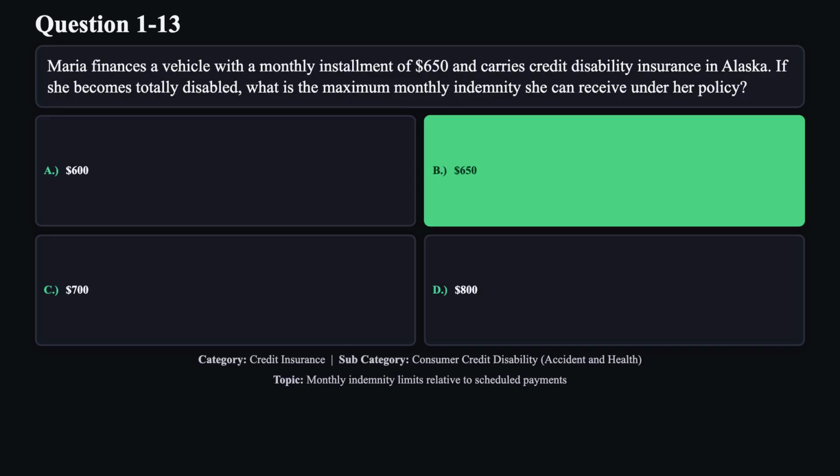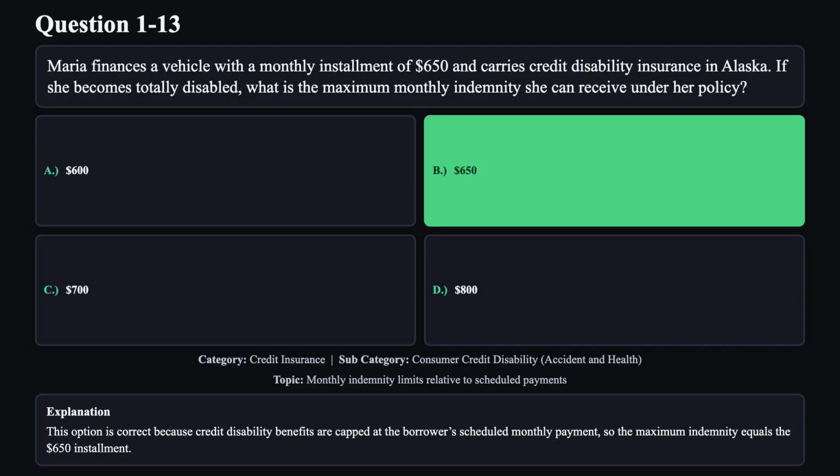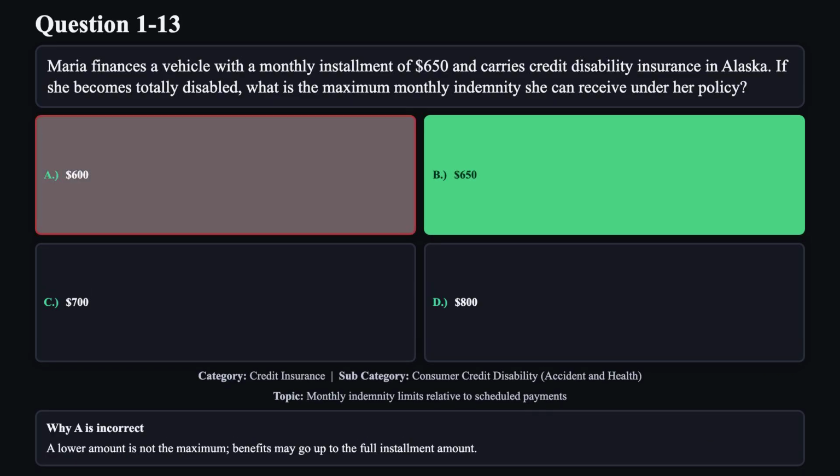The correct answer is B. This option is correct because credit disability benefits are capped at the borrower's scheduled monthly payment, so the maximum indemnity equals the $650 installment. Reason A is not correct. A lower amount is not the maximum. Benefits may go up to the full installment amount.